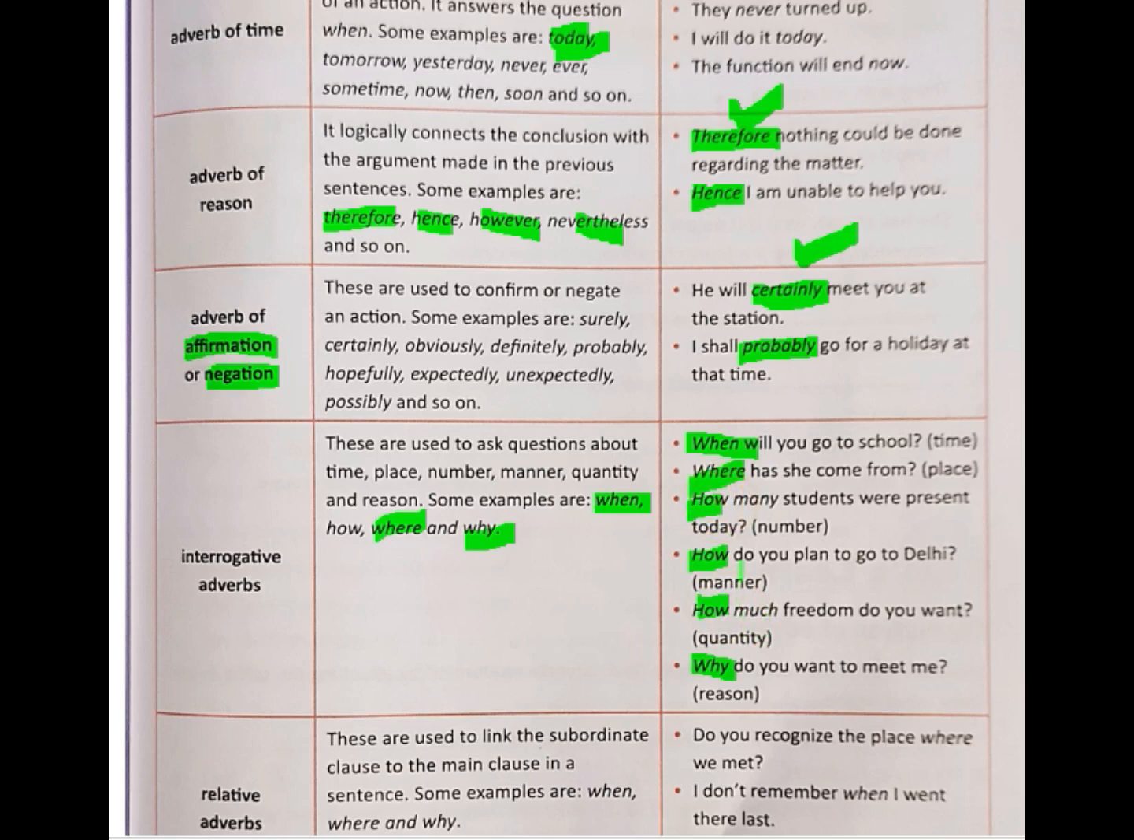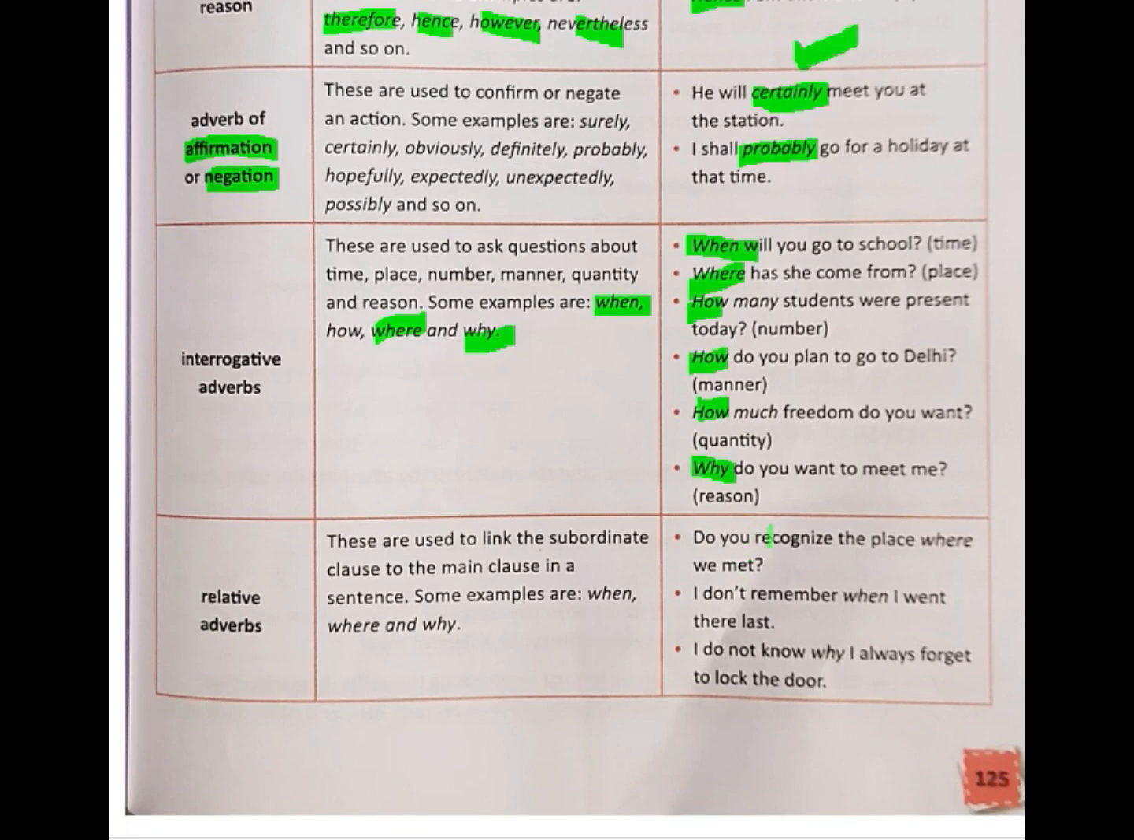For manner, how do you plan to go to Delhi? The answer will be in which way you will go to Delhi. Like, I'll go to Delhi by car, so that will be manner. And quantity means it asks about how much amount of something you want. Like, how much freedom do you want? I want a certain amount of freedom. So these we call interrogative adverbs. Then next we have relative adverbs.